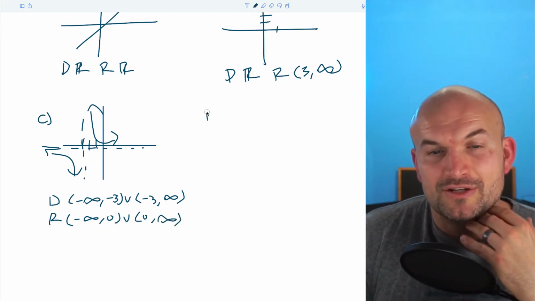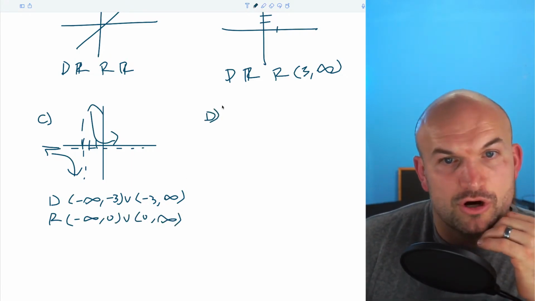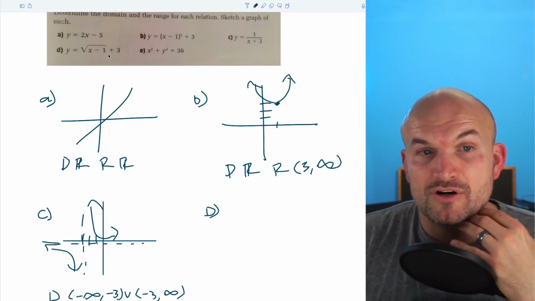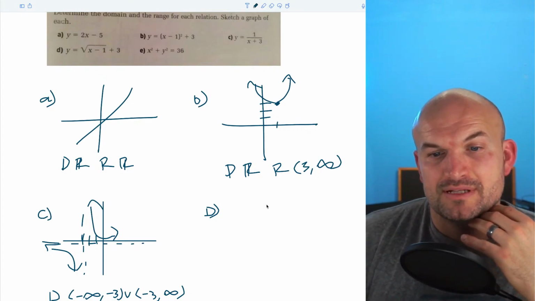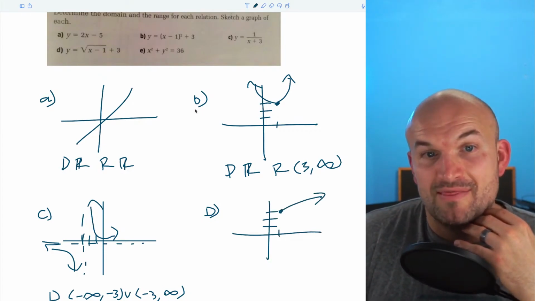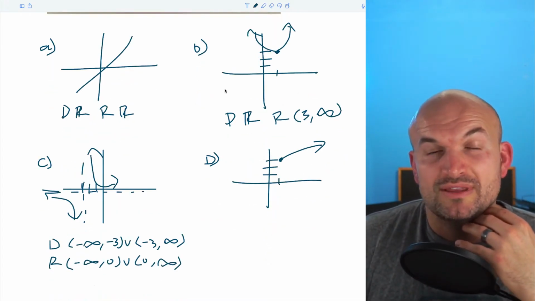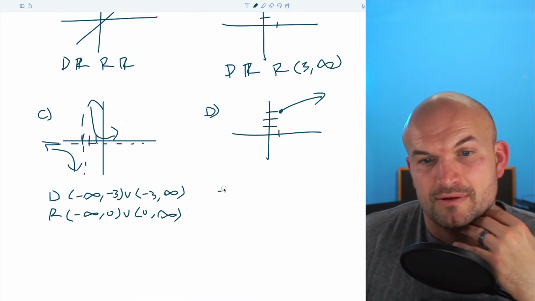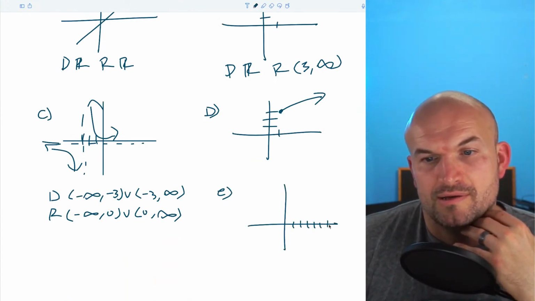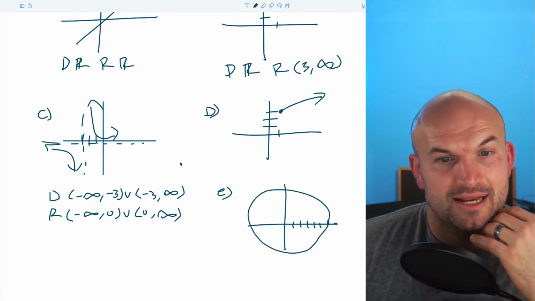All right, so for the last two, I'm not going to do them, but I will show you what the graphs look like. So for D, that is going to be the square root function shifted 1 unit to the right and 3 units up. So that's going to look something like this. So hopefully you can graph that. And then this is going to be the equation of a circle with a radius of 6. Okay, and hopefully you recognize that is not a function.